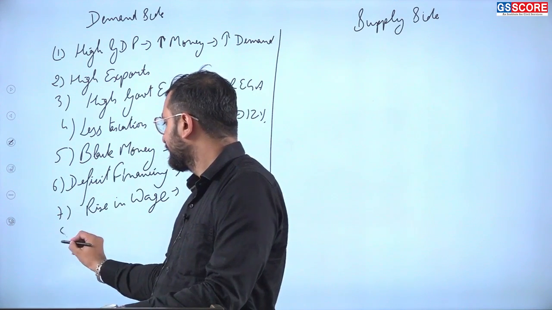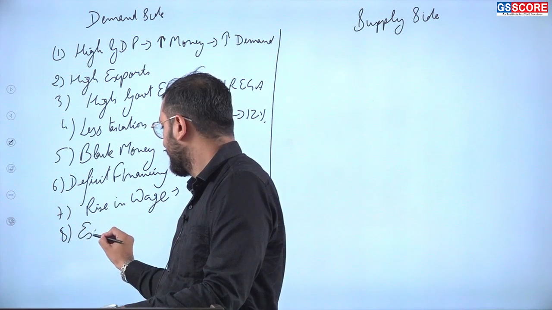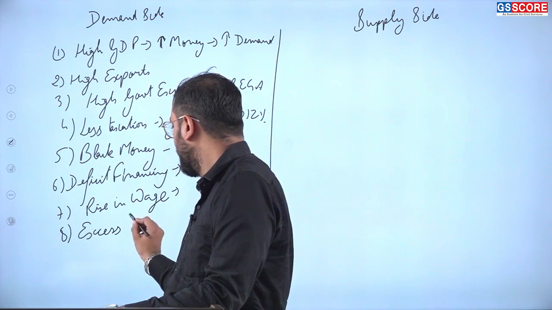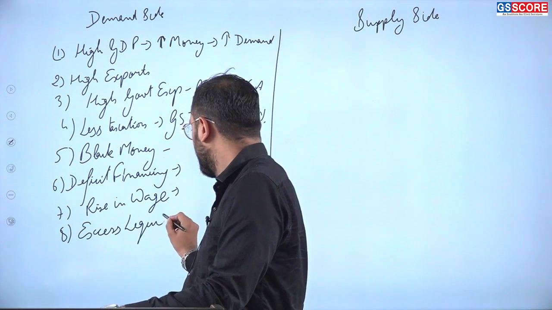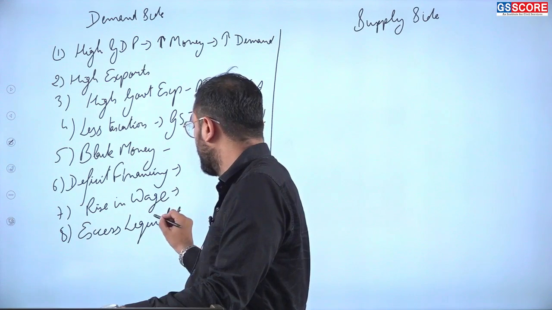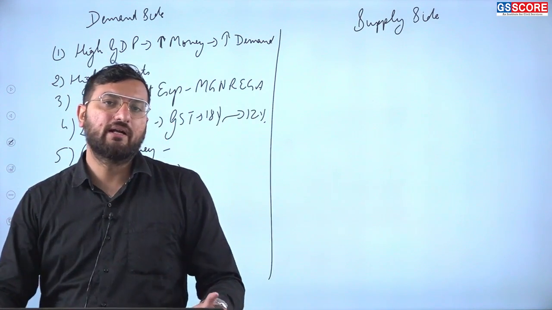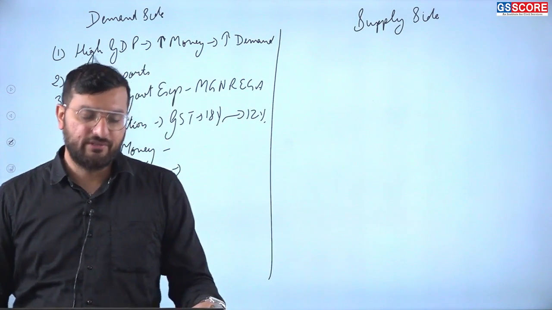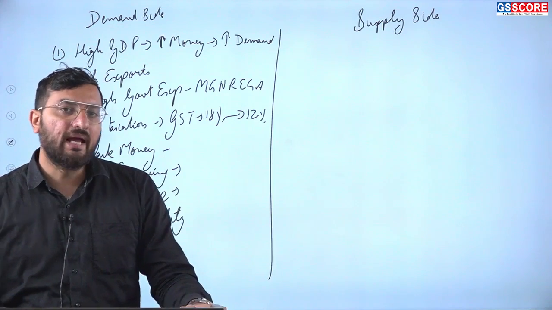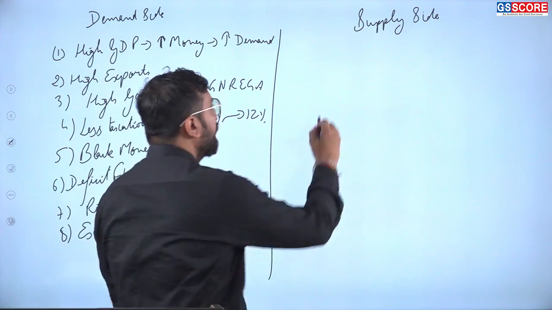Then finally, excess liquidity. If there is more money in the market, it will lead to more inflation. Then if we talk about the supply side problem, it can be due to poor infrastructure.